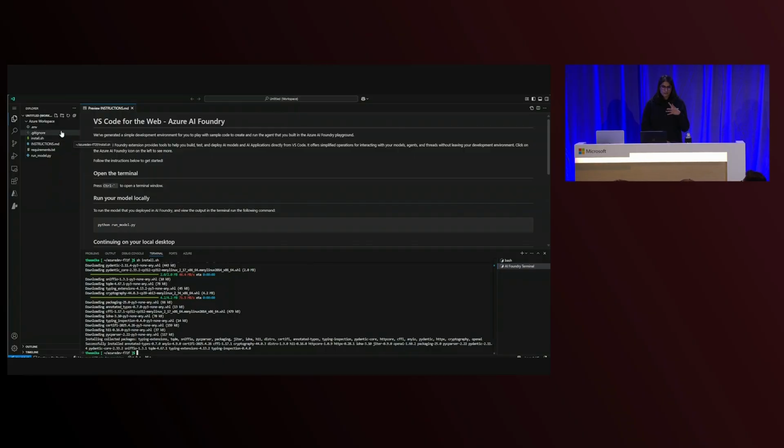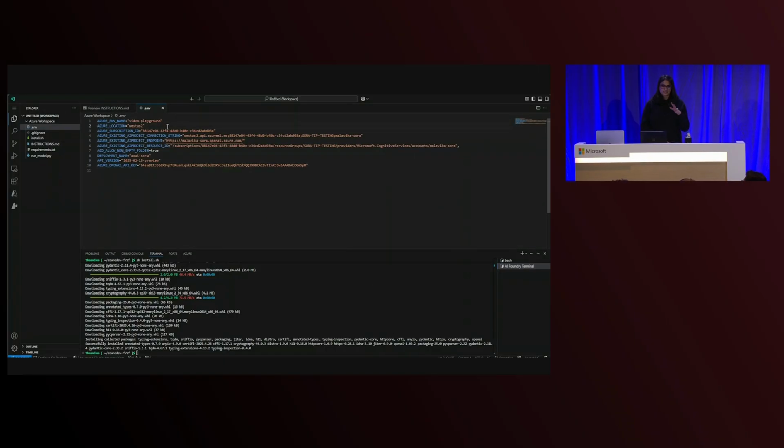When I go to the environment variable file, I can see information like my subscription ID, my connection string, endpoint, also my API key, look away, it's sensitive data. But all of that was made available for me. I didn't do anything.